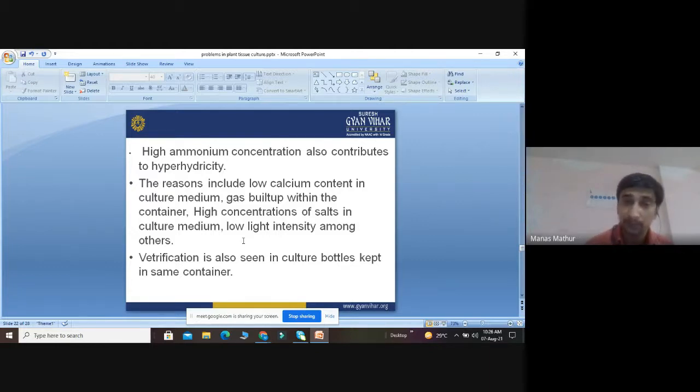If there is no calcium, there is no signal pathway during germination of the plant. So vitrification is the major problem observed in the container, and we have to try to overcome it.